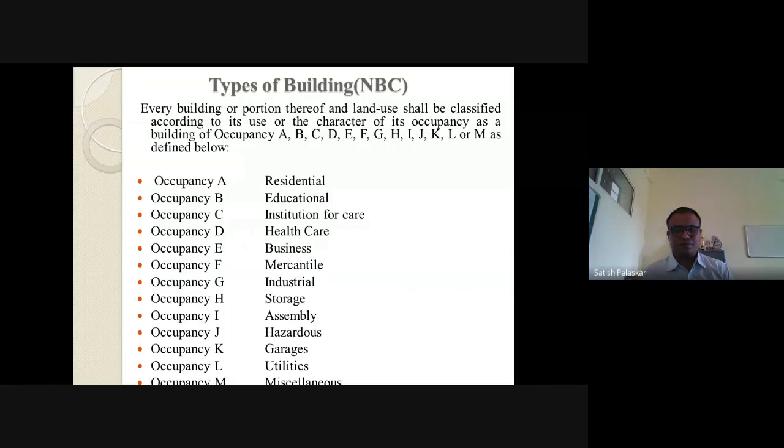Then occupancy B, that is the educational building, or type B is the educational building. Again, educational buildings are classified in three categories. First one is educational facilities up to higher secondary level, that is up to HSC level. Second one, facilities for training above secondary level. म्हणजे HSC पर्यंतची एक लेवल, above HSC there will be another level. Prathamesh, all of you are hearing me?